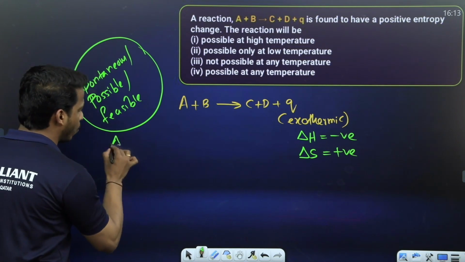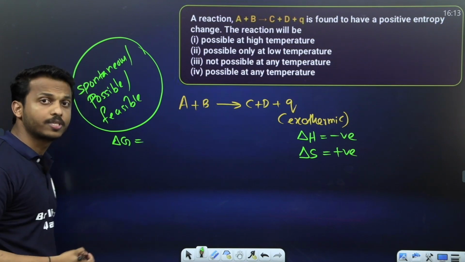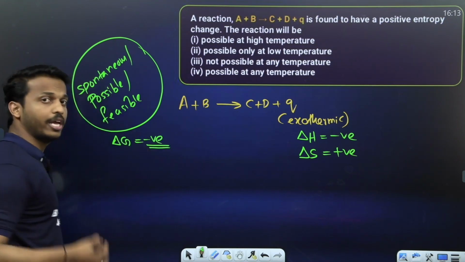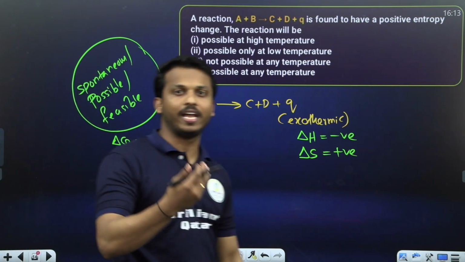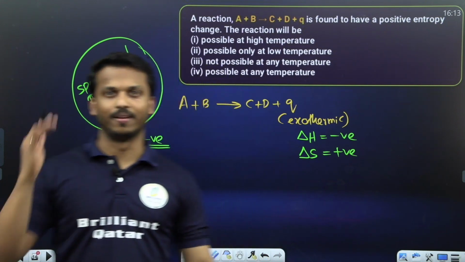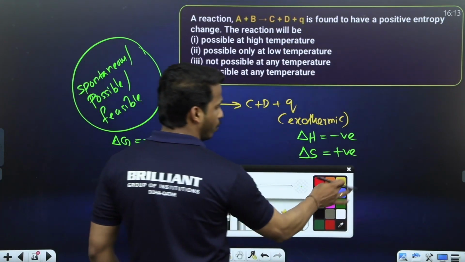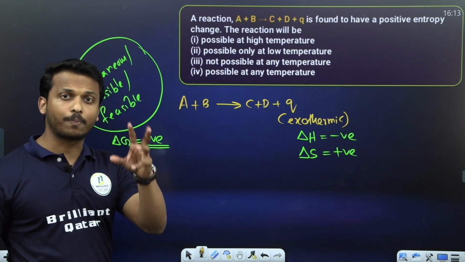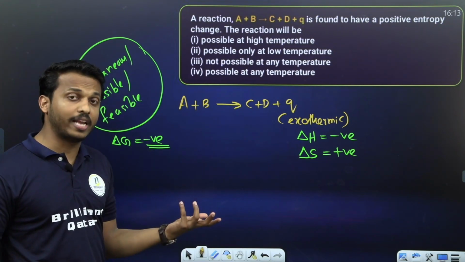All are related to one thing, delta G, Gibbs free energy. Gibbs free energy should be negative. Then only the reaction can be spontaneous or feasible or possible, or it can happen. You know very well. Now we have only the sign of delta H and delta S. How can we prove delta G is negative or not?